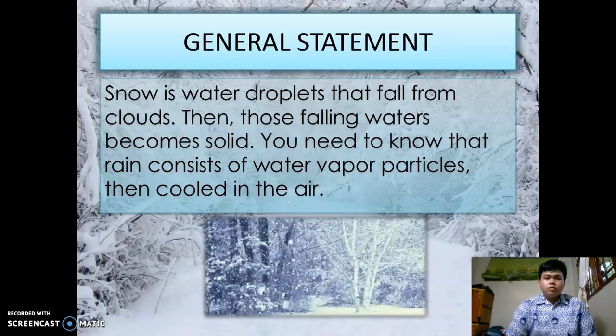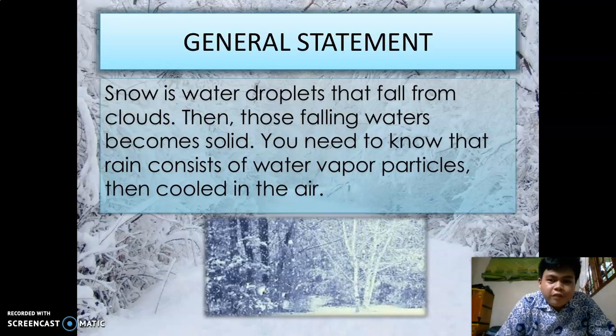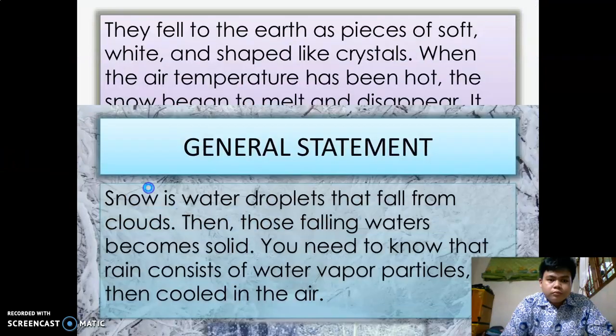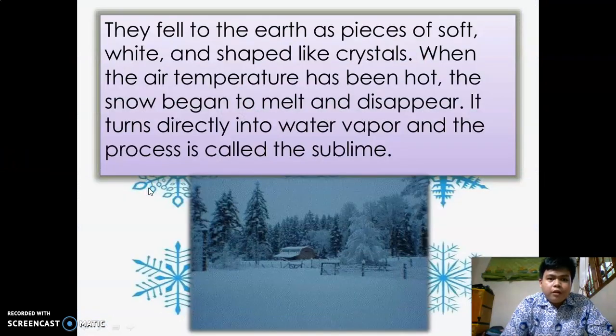General statement: Snow is water droplets that fall from clouds, then those falling waters become solid. You need to know that rain consists of water vapor particles that then cool in the air. They fell to the earth as pieces of soft white snow, set like crystals.